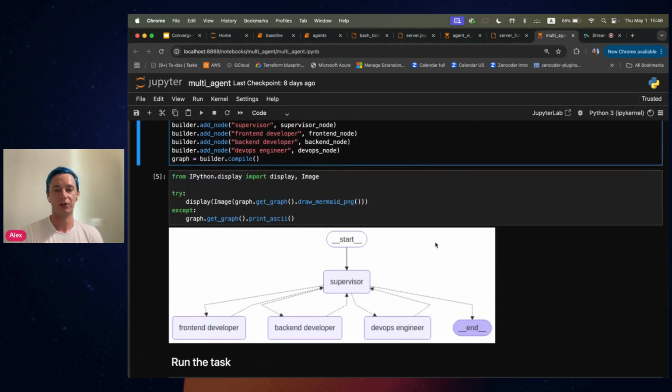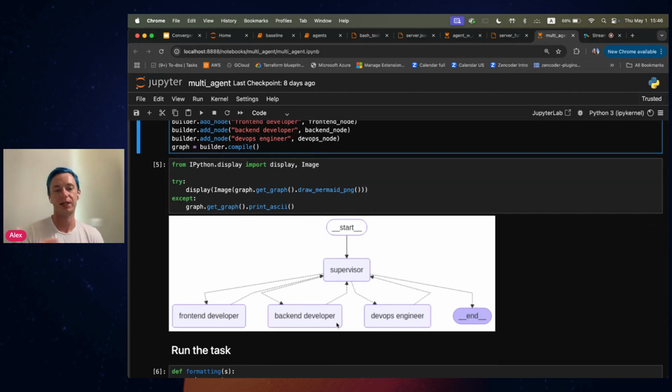And this is how the actual graph will look. Again, we have the supervisor, which interacts directly with all the subordinate agents, but the agents themselves are only able to interact with the supervisor. So if there is any handover from one agent to another, this needs to go through the supervisor. But of course, you can also imagine those agents interacting with each other directly and delegating tasks from the front-end developer to the back-end developer directly.